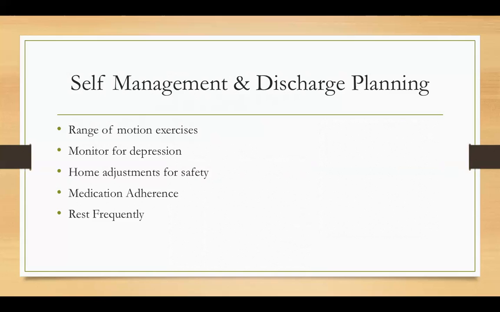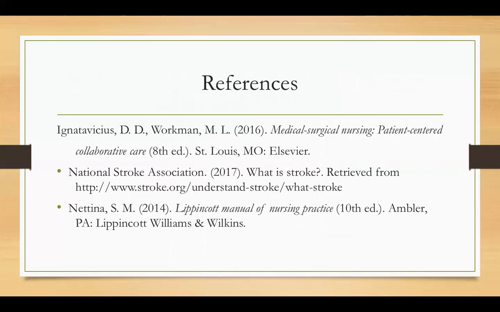Stroke patients' homes should also be adjusted to be easy to ambulate around, and patients should know that they will need frequent times of rest. Lastly, adherence to medication therapy is vital after leaving the clinical environment to help ensure that another stroke is not as likely. So as you can see, stroke can be a very complex disease.